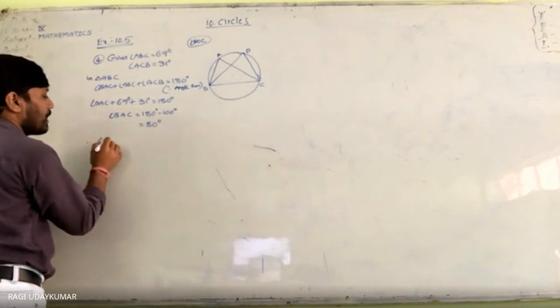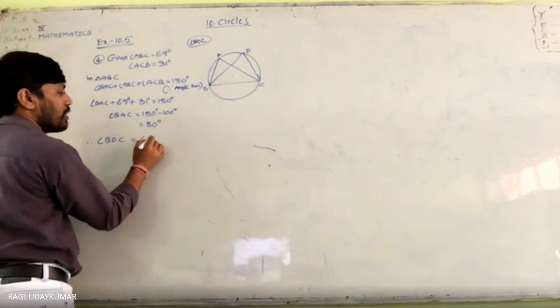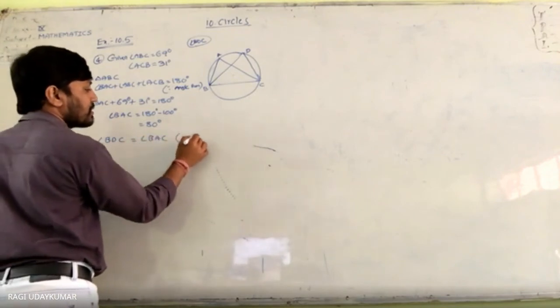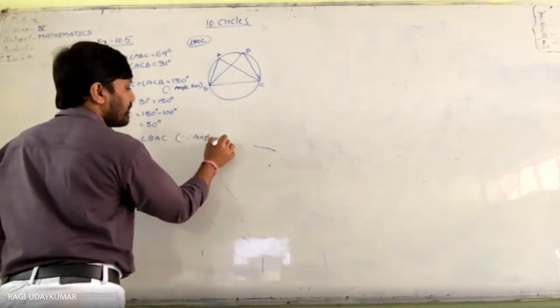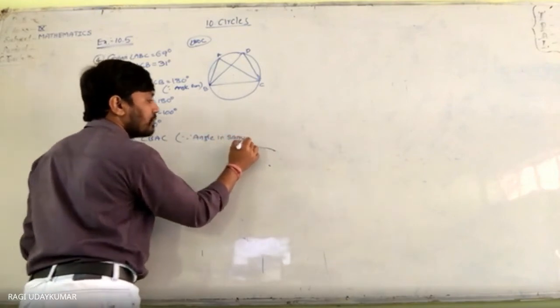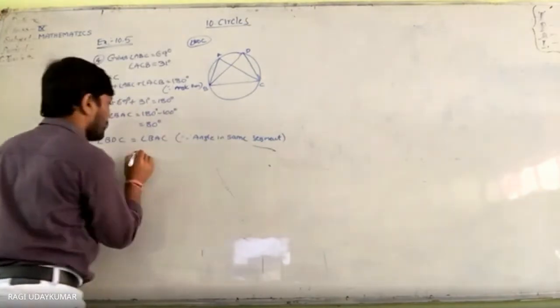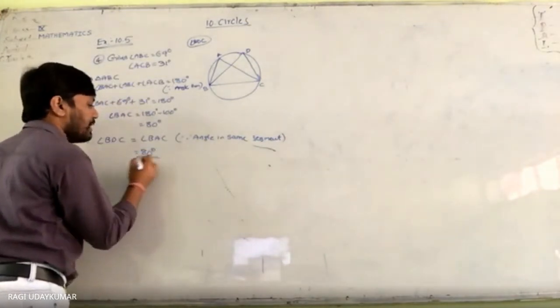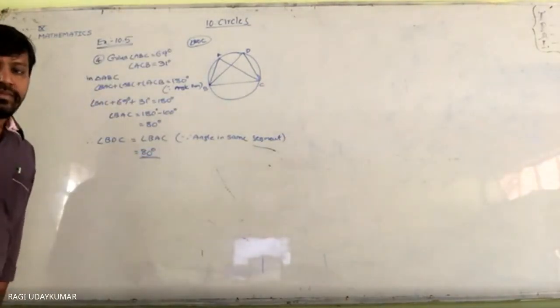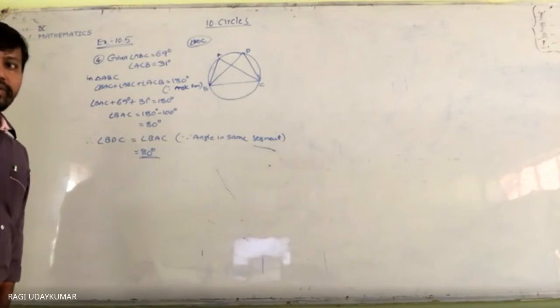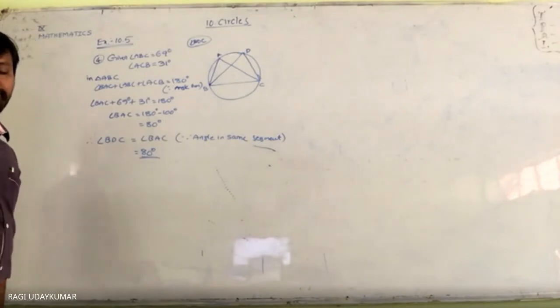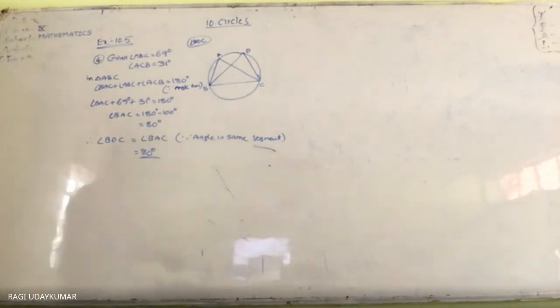Therefore, angle BDC is equal to angle BAC, because angles in the same segment are equal. This is also equal to 80 degrees. Is it clear to you? Any doubt here?